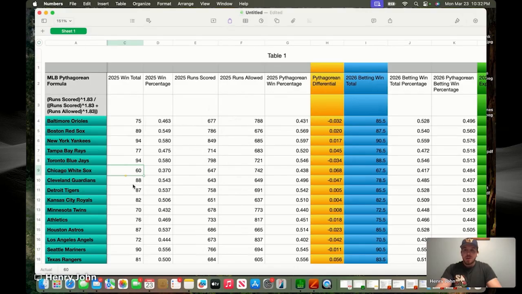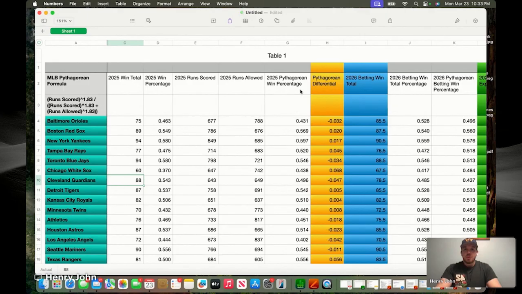The Guardians, remember that late season tear? They finished with 88 wins, a .543 winning percentage. However, they actually allowed 6 more runs than they scored. That was a pitching-centric effort for them last year, and then Cleveland made that late season charge. So you can probably get a feel for where this is going.